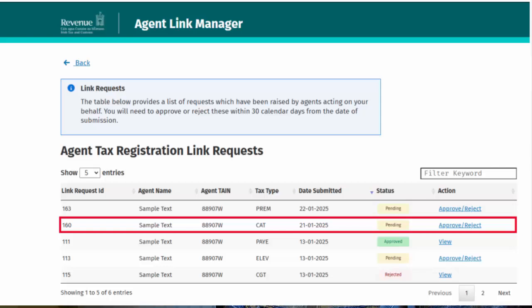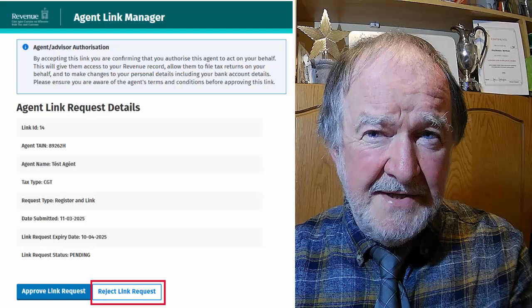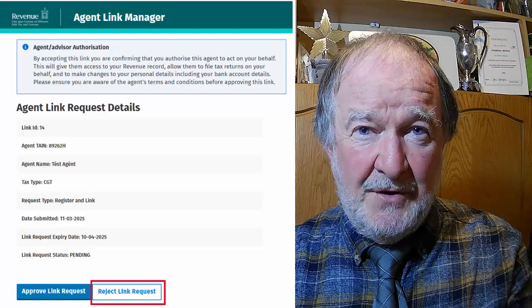Rejecting link requests. The link request can also be rejected by you by clicking Reject Link Request when the link request is opened from the Agent Link Manager dashboard inbox notification on your My Account, My Enquiries. This is the Approve or Reject View screen. Here is the Reject Link Request View screen.